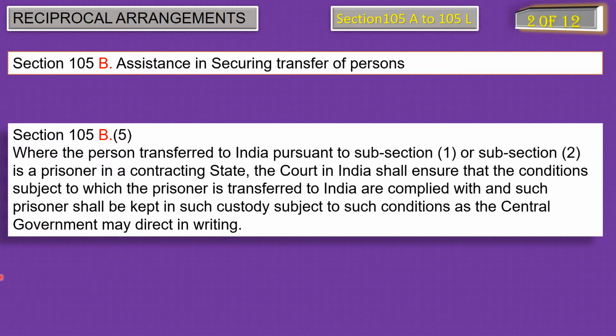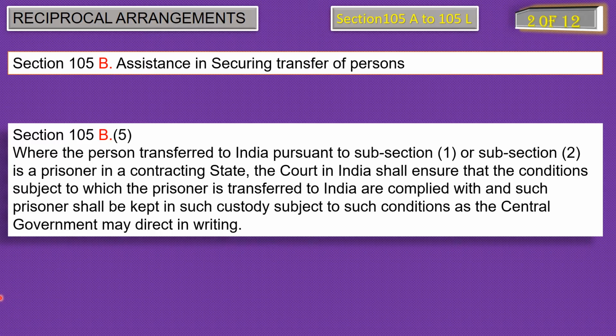In subsection 4 of section 105B, we read that if a person required by a foreign court is already in prison in India, India can send them to the foreign court but with some conditions. The same way it is now vice versa.